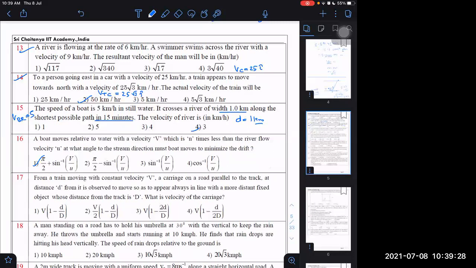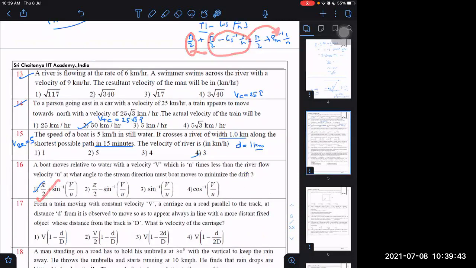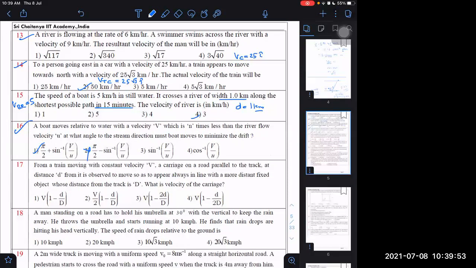Okay, then I think my answer is A only, and this 2 I'm not getting, because I was writing it as pi by 2 minus cos inverse 1 by n, which I can write as sin inverse 1 by n, and pi by 2 is already added with that. So I think answer is this only. 1 only, not 2. It is a mistake, I think, if they have given 2. At that time also we got alpha equal to sin inverse v by u, no, sir. Then 90 plus theta. At that time also we got that, and 90 plus theta because it is correct only. That's also we can say. Yes, sir. We got obtuse angle and 90 plus alpha. Exactly right.